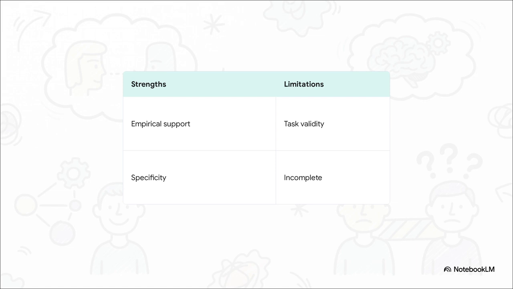However, we've already noted the task validity limitations regarding memory demands. But an even more significant AO3 limitation you need to know is that ToM is ultimately an incomplete explanation. It brilliantly explains social communication issues, but it completely fails to account for the other core diagnostic features of autism, things like restricted interests, repetitive movements, and sensory sensitivities.